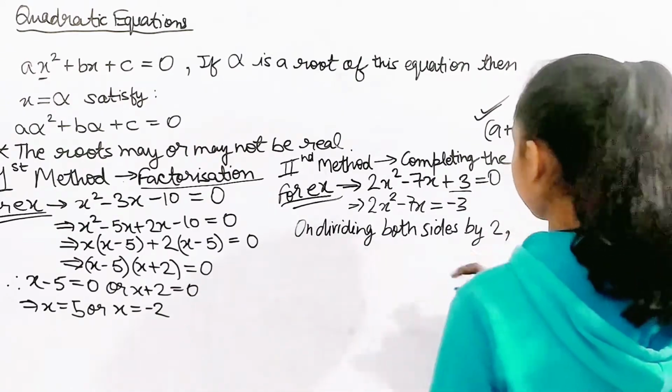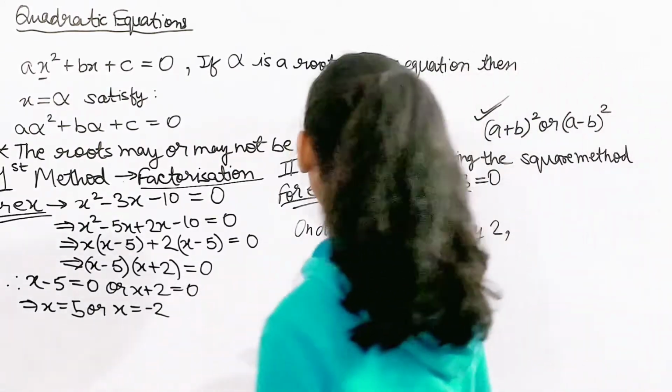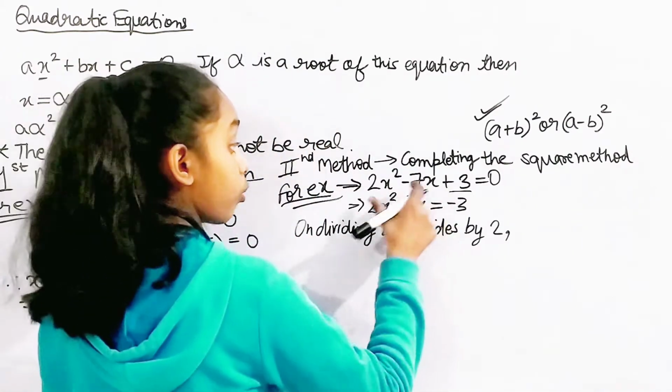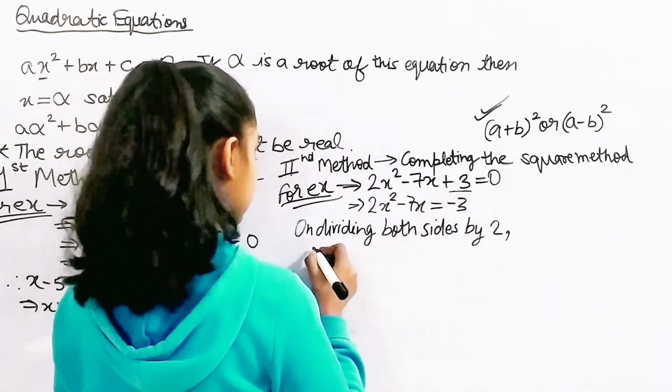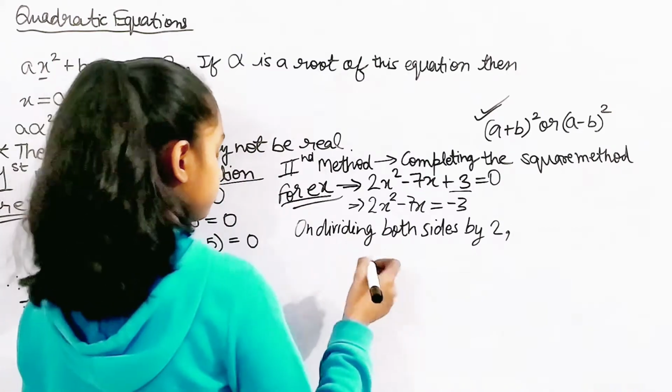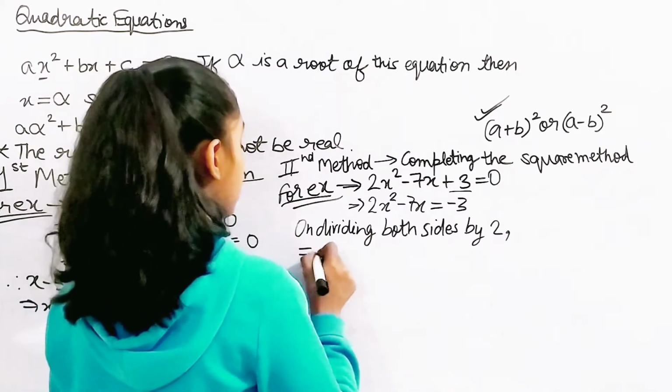I'll write only sides, that will be better. On dividing both sides by 2, what do we get? So I'm going to get this.